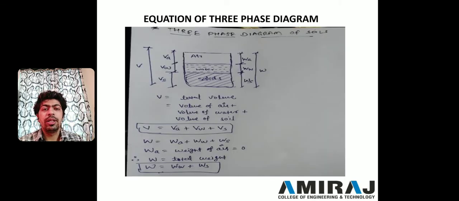Now in your GTU syllabus there are three types of diagrams given. One is three phase diagram, second one is two phase diagram for fully saturated soil, and two phase diagram for fully dry soil. Okay, first of all we are going to discuss the equation of three phase diagram, okay.